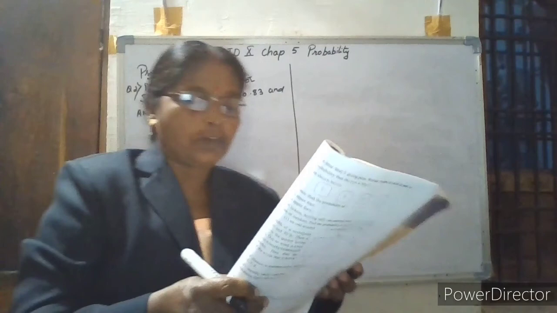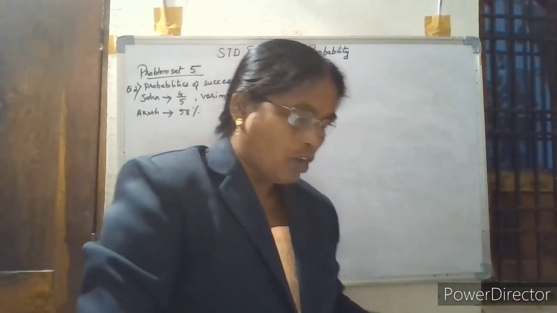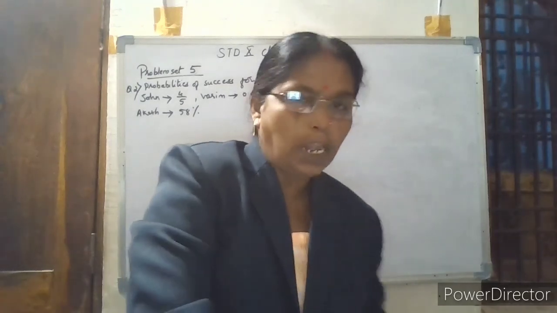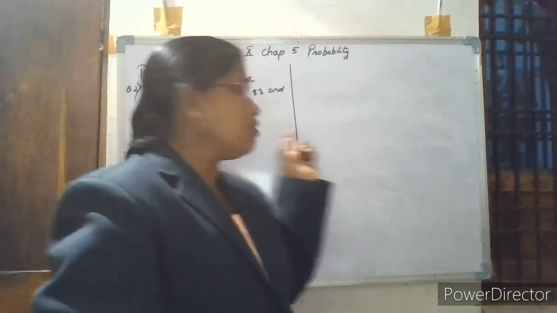So the probability of success for each we have to find out in percentage, because probabilities can be read in percentage also.